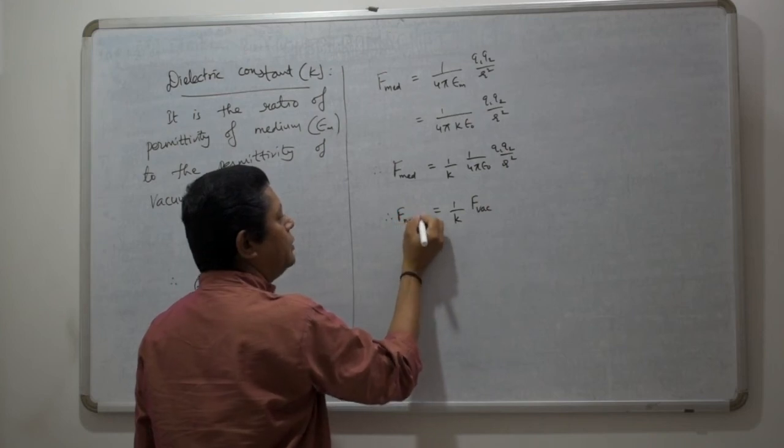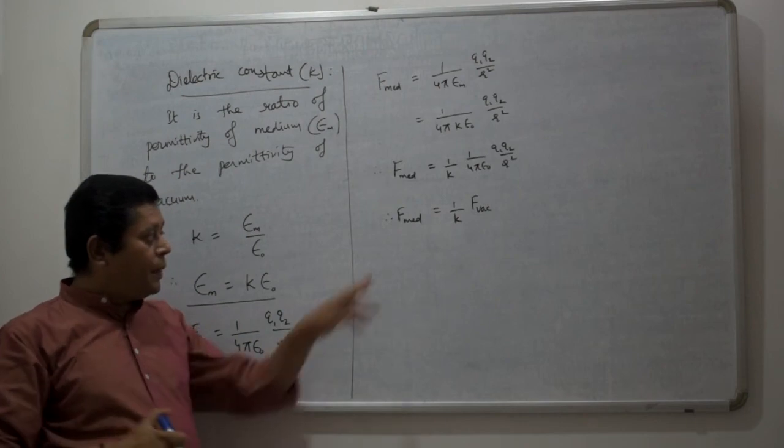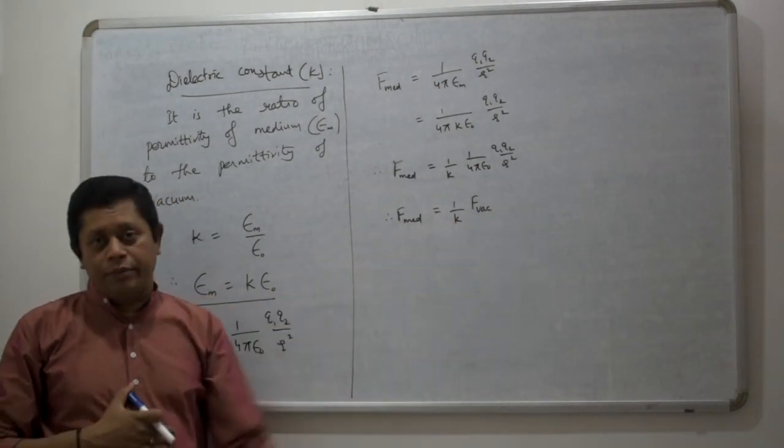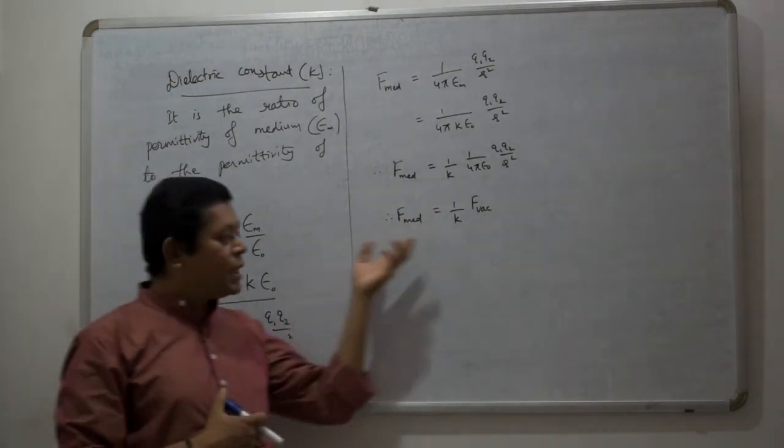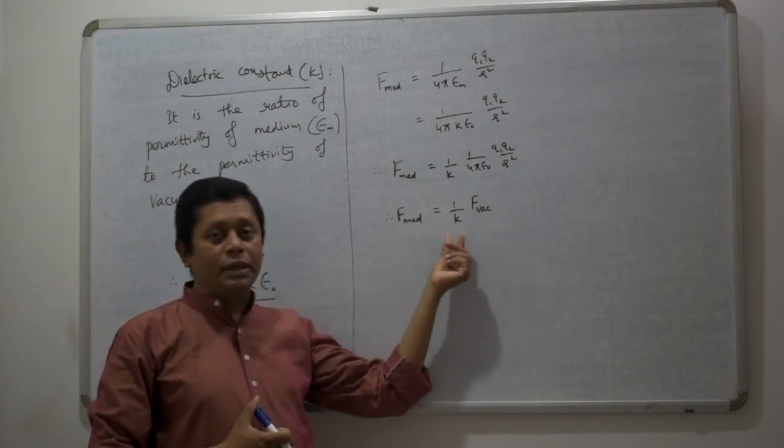Therefore, F in medium is 1 by k times F in vacuum. It means that when the two charges are placed in any medium, the force between them decreases by the factor k.